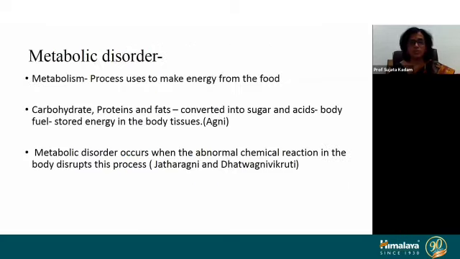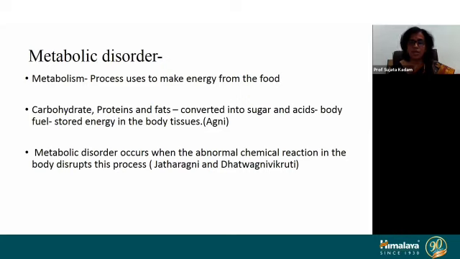All of you know what metabolism is. Metabolism is the process used to make energy from whatever food we take, in the form of carbohydrates, proteins and fats, which convert into sugar and acid, the body fluid required for the body. And when this metabolism gets disturbed, it is called metabolic disorders.